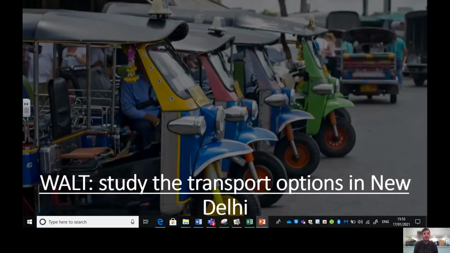So today we're going to be studying and looking at the transport options in New Delhi. Transport is just the way you and I get from place to place. Maybe we might take a bike, maybe we might take the underground in London or a bus. So transport is just a method we get from one place to the other.